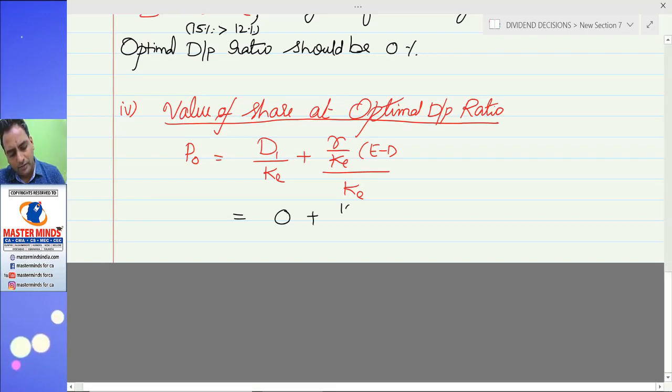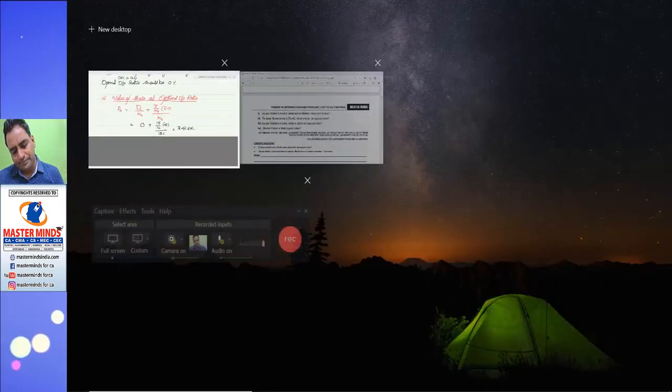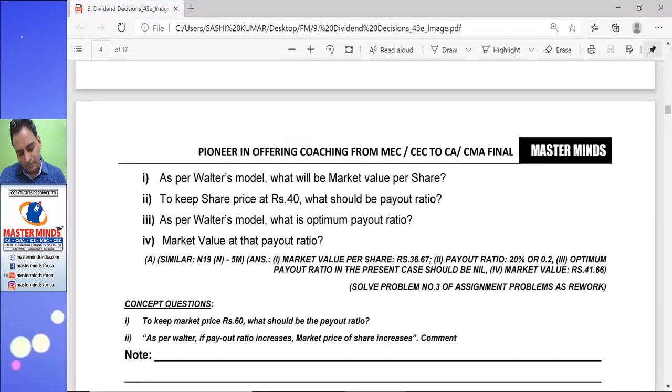So R by K, 15 by 12 into 4, divided by 12%. So 5 divided by 12%, 41.67 is the maximum price a company can keep in the market. So this is about